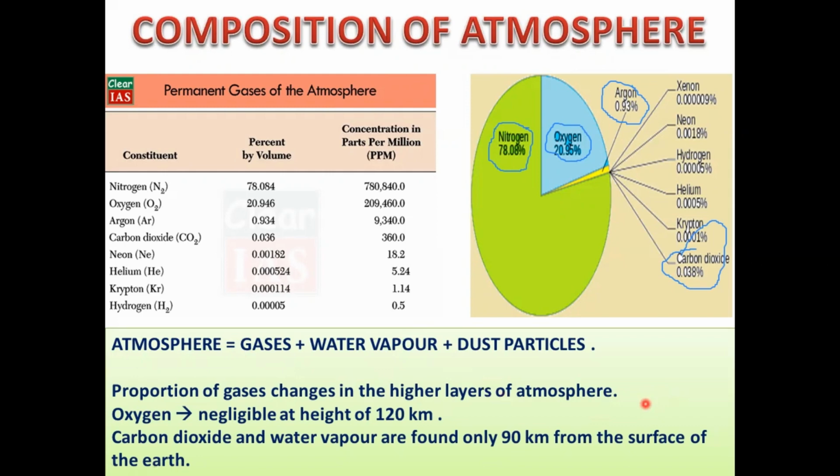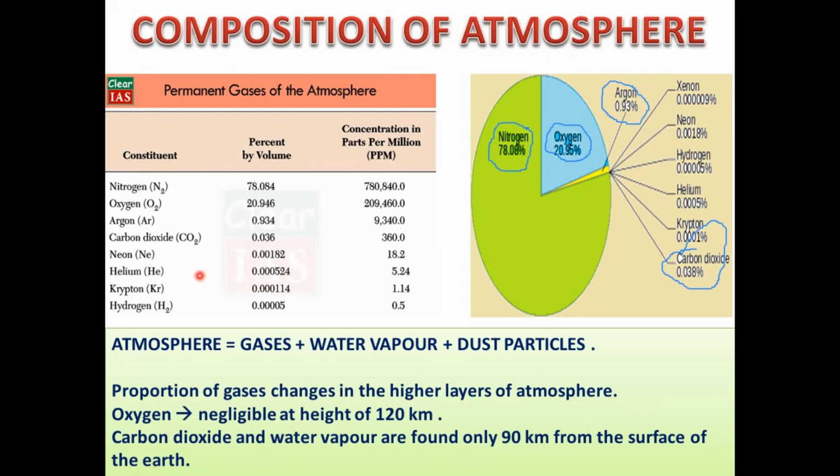Carbon dioxide and water vapor are found only up to 90 kilometers from the surface of the earth. After that, you will find neither carbon dioxide nor water vapor above 90 kilometers from the sea level as we move up in the atmosphere. So these are the different compositions of the gases, and let us come to the next one.